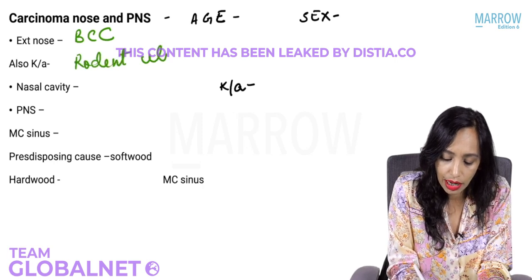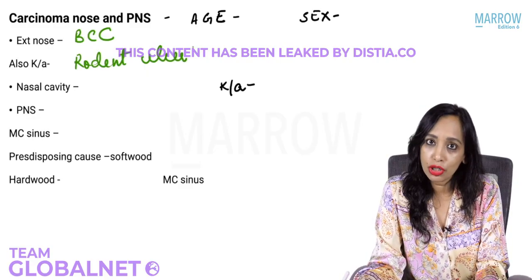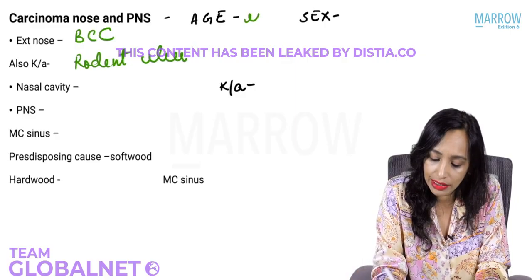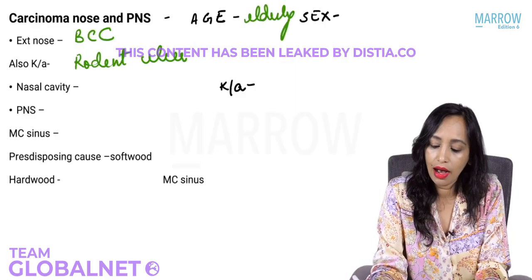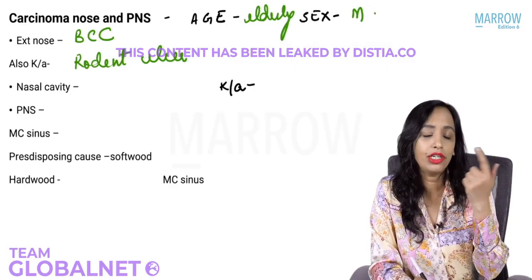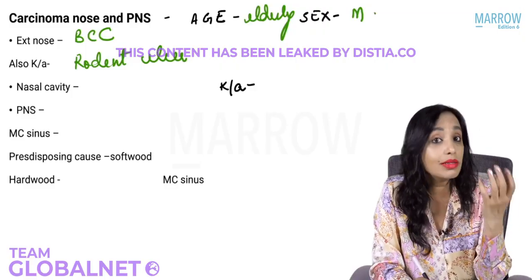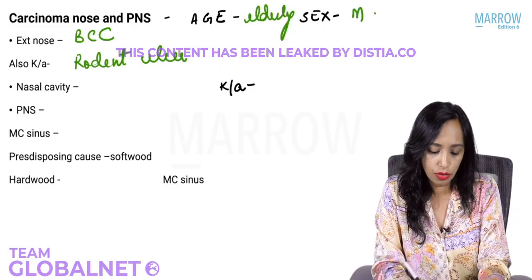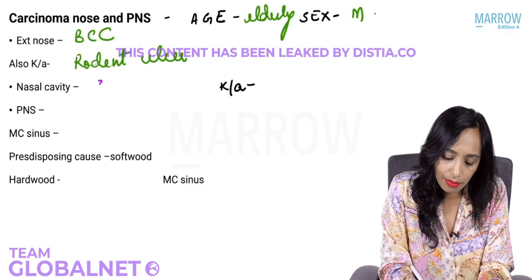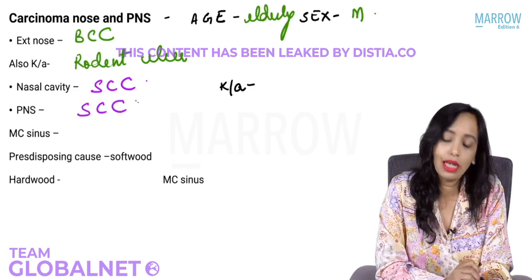Rodent ulcer. And yes, like any tumors, these tumors of the nose as well as the paranasal sinuses are more common in the elderly, and they are more common in males. Whereas in the nasal cavity, tell me the most common carcinoma. Nasal cavity, squamous cell carcinoma. Paranasal sinuses, again squamous cell carcinoma. So in the nasal cavity the most common carcinoma is squamous cell carcinoma. Paranasal sinuses, again it is squamous cell carcinoma.